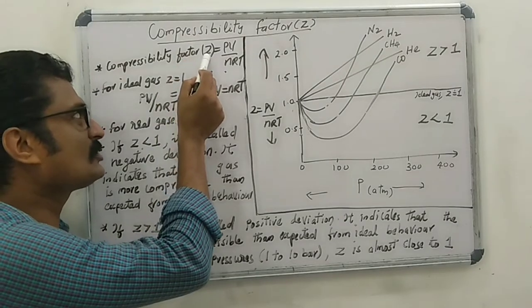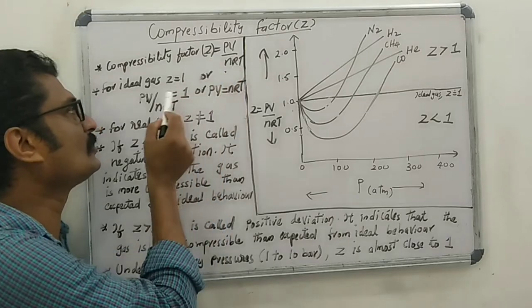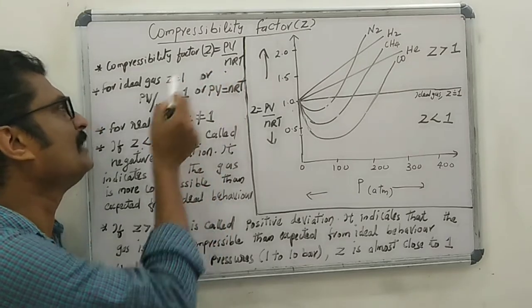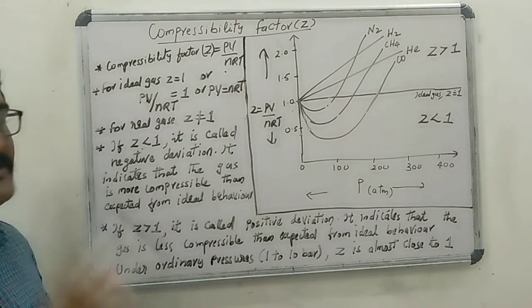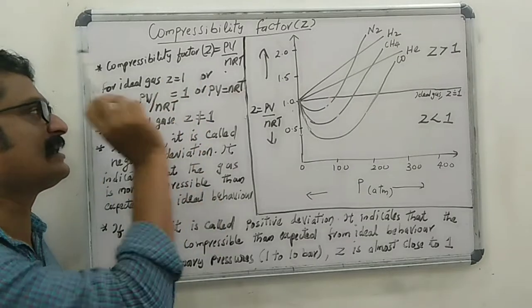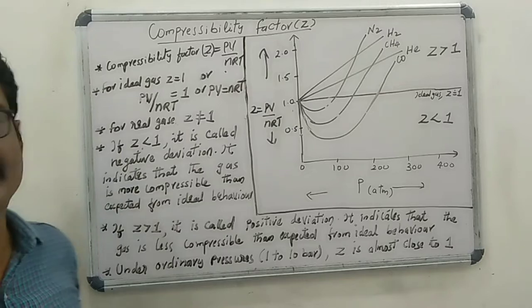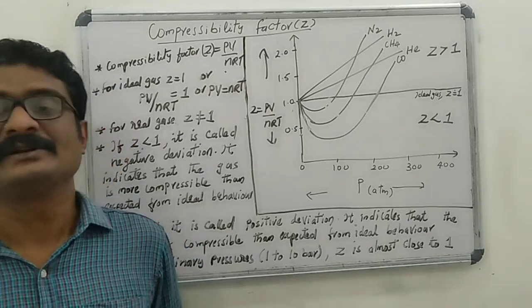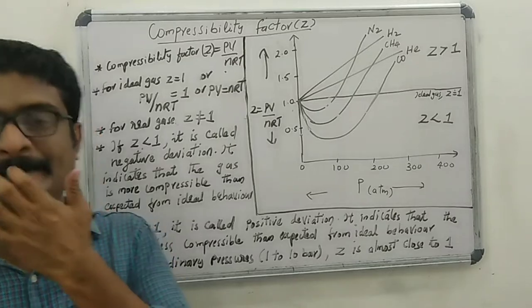When Z equal to 1, PV equal to nRT into 1, so PV equal to nRT. That means for ideal gas, Z equal to 1, that is PV by nRT equal to 1. But for real gases, the value of compressibility factor Z is not equal to 1.